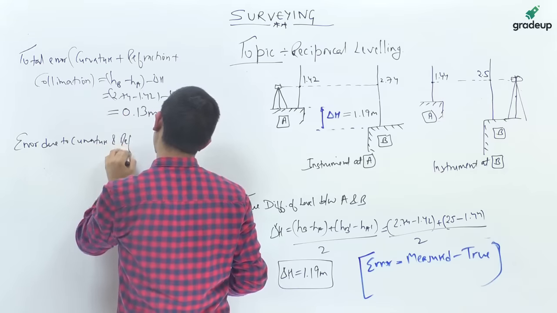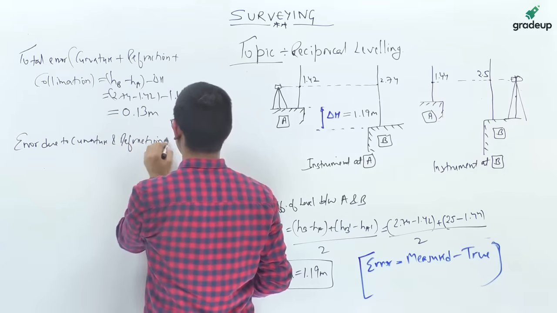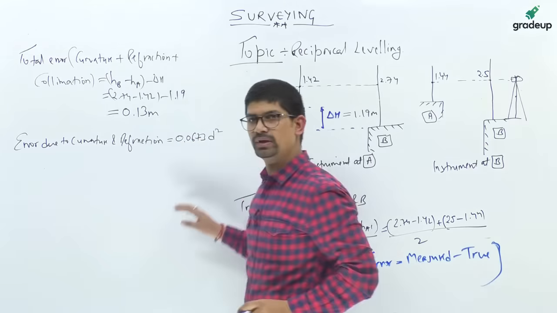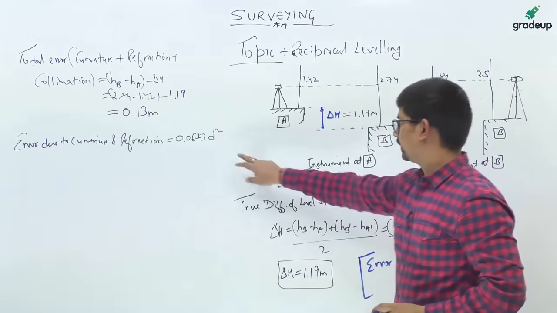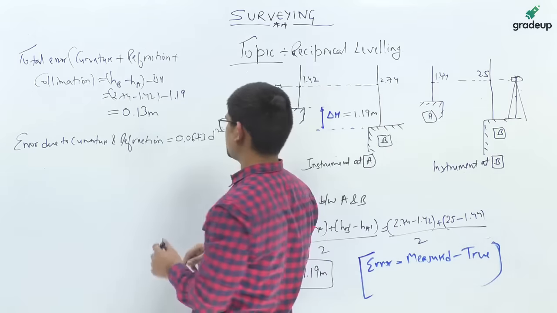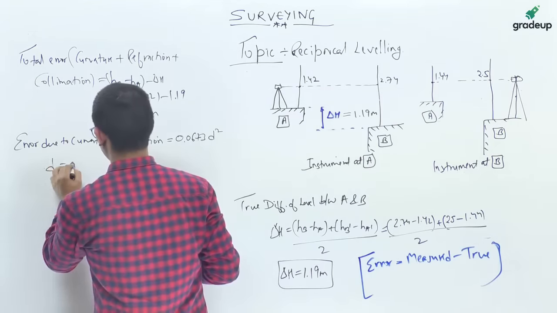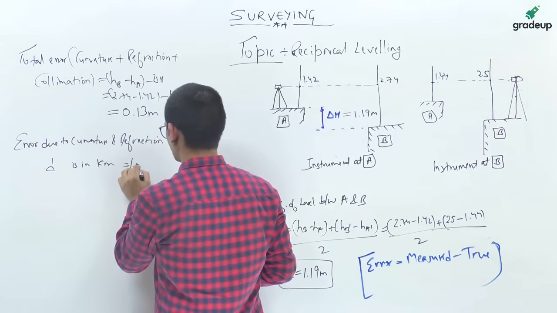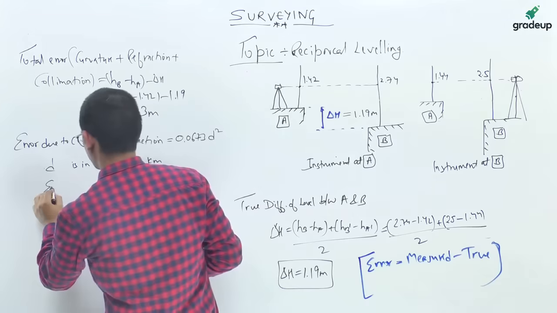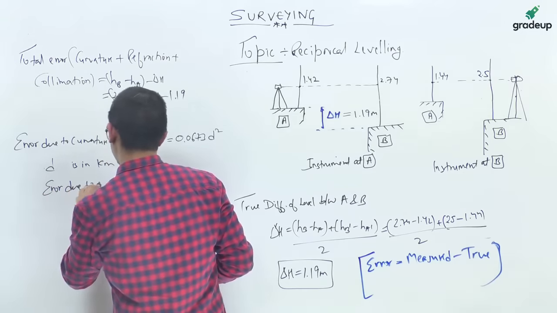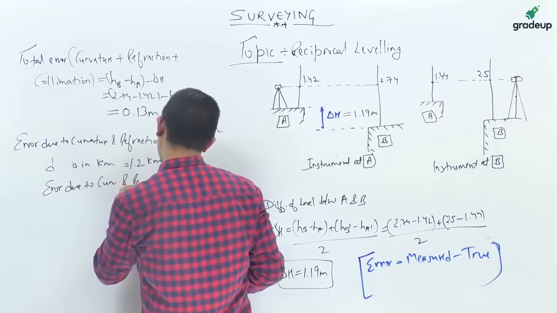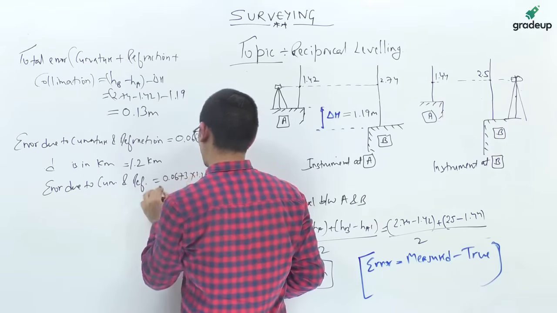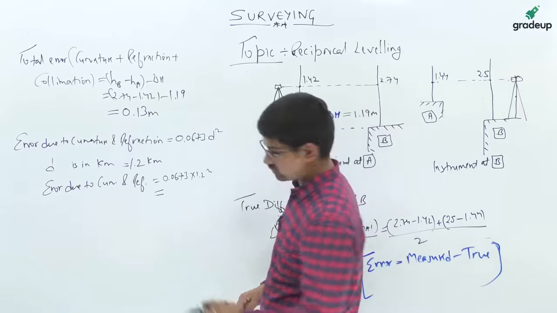Now error due to curvature and refraction, that is 0.0673 d square. Okay, so this is the formula to calculate the value of error due to curvature and refraction, where d is in kilometers and the value of d which you are provided with is 1200 meters, that is 1.2 kilometer. So error due to curvature and refraction is 0.0673 into 1.2 whole square, that is equals to 0.097.